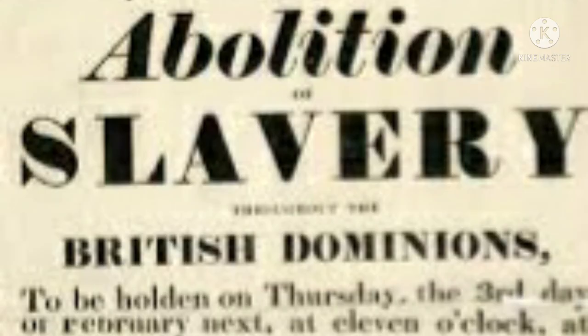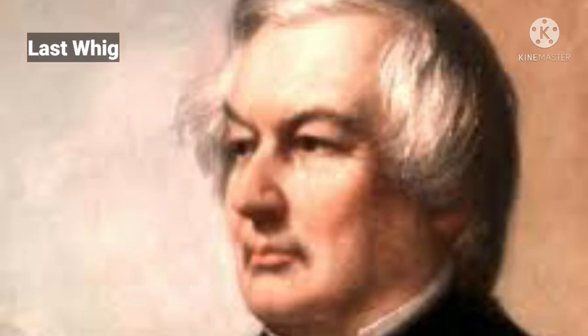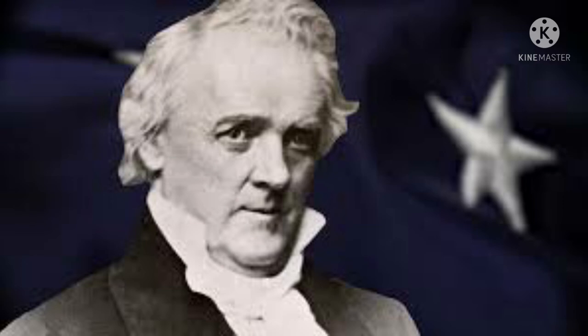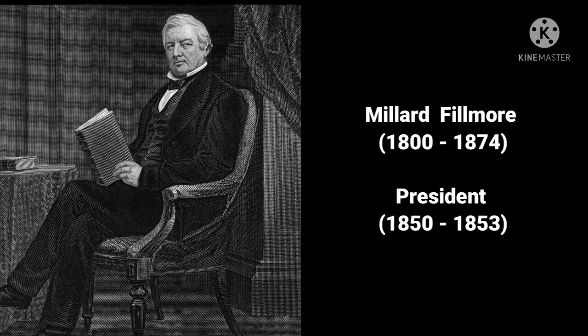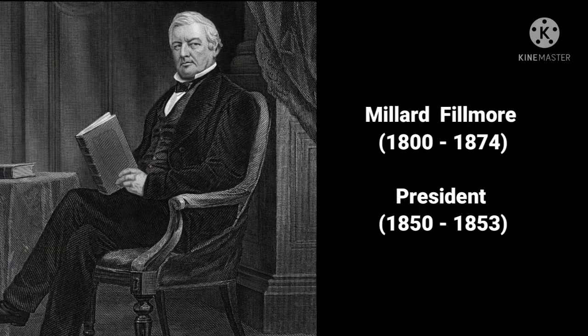The issue of slavery tore the Whig Party apart in the following years. Fillmore was the last president representing the Whig Party. He was nominated by the Know Nothing Party in 1856, but was defeated by James Buchanan. He died in Buffalo in 1874.